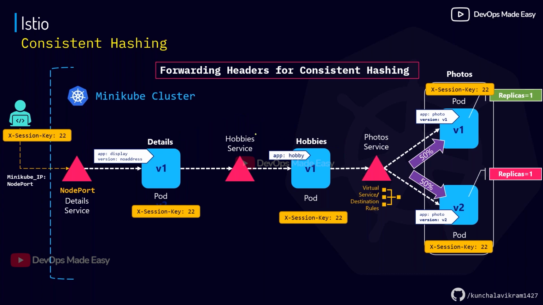Again, when hobbies finds any headers like this, it has to collect them, and then whenever it is making the outgoing request, it has to send those headers also. So this is known as header propagation. We'll talk in depth about header propagation and why this is needed by Istio when we are talking about the other videos like the dark releases. There are many things, so for that header propagation is needed.